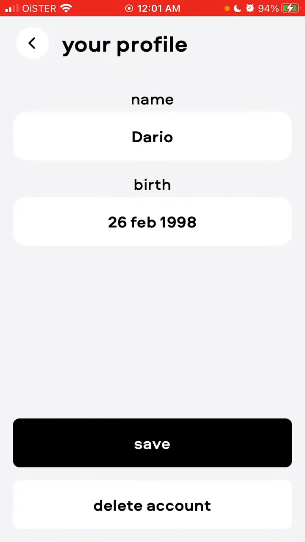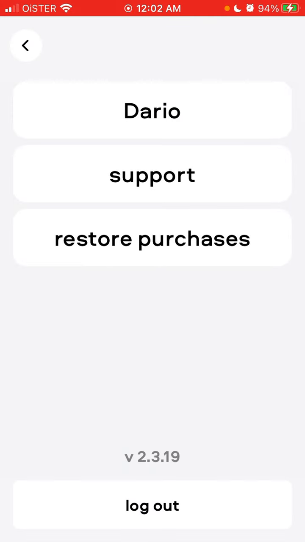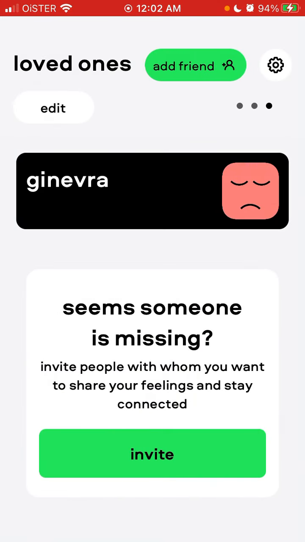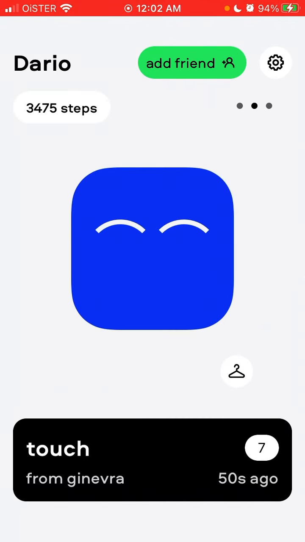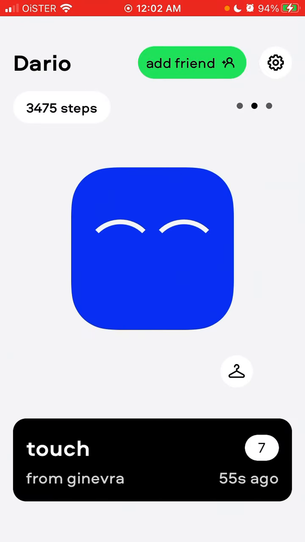And then here's your profile. You can change your name, your birthday, and you can delete your account right from the app. You can reach out to support here. And yes, there is no upgrade. It's actually free to use for these main features. Only if you want to unlock additional packs, you need to pay in the app, but it's just a 1.99 one-time payment, so it's not a monthly subscription. So something around that. Hope this is helpful.